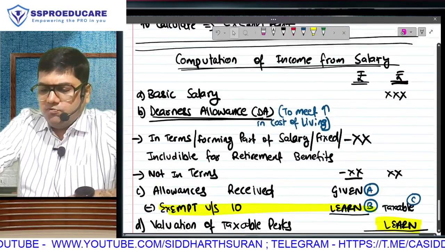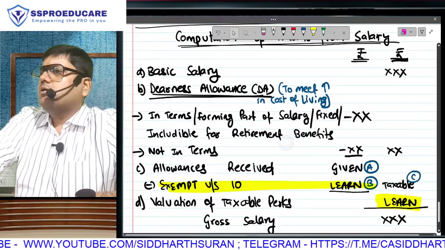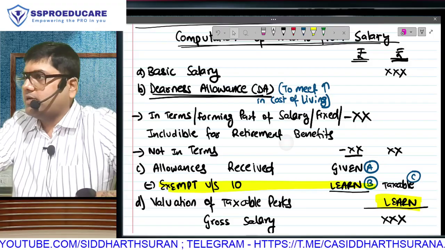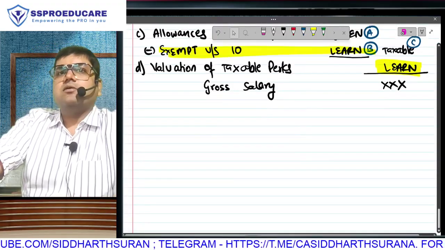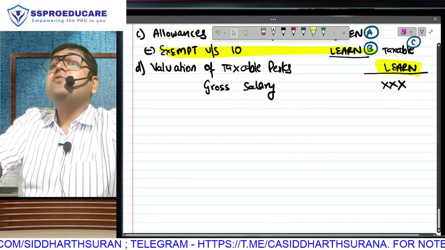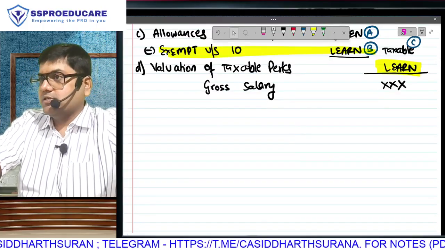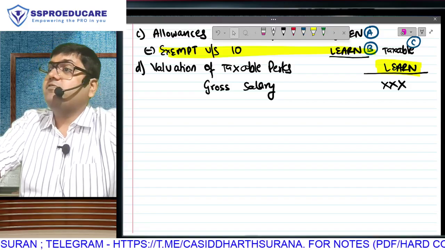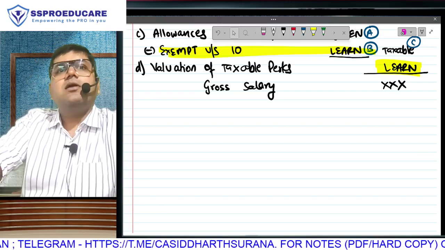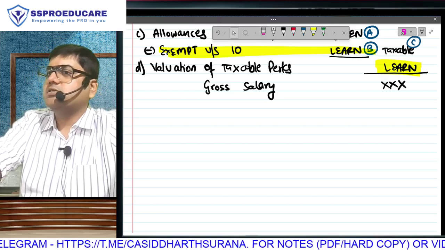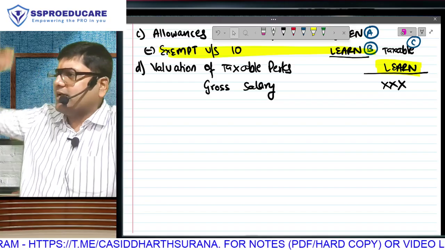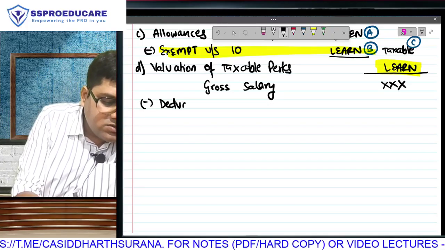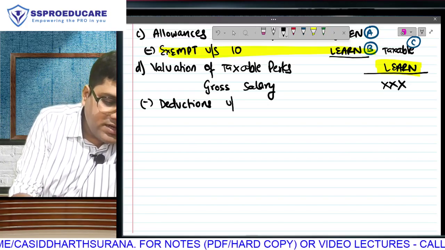Because, look, what is gross salary? Simply put, basic, allowances the taxable part, and perquisites also the taxable part. This is the total salary on which we have to pay tax. But every head of income, they have given us some deductions. So we have deductions that will come against total income, but we have deductions against individual incomes also. For example, under house property, we had two deductions. Which two deductions? Standard deduction and interest. We had municipal tax also, but after NAV, we had two deductions. So likewise, against our salary income also, we will be having two deductions.